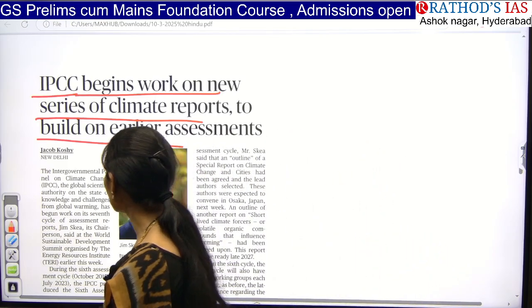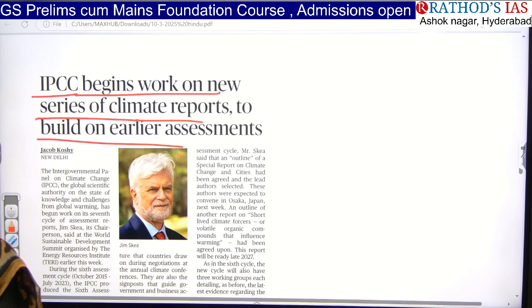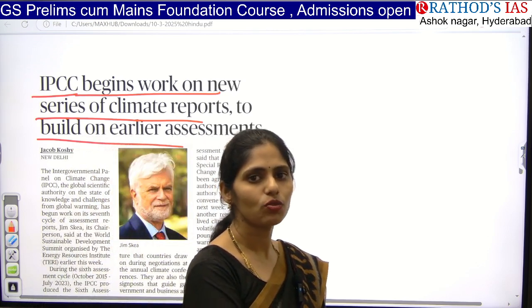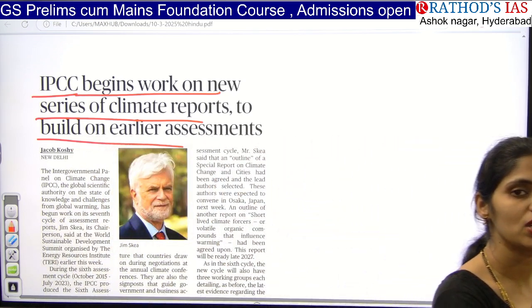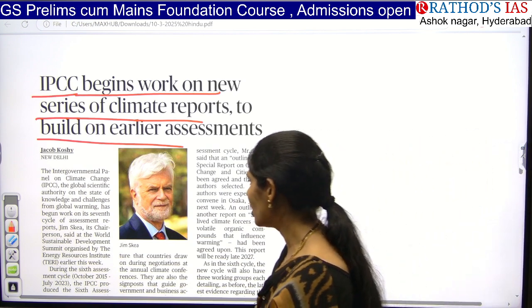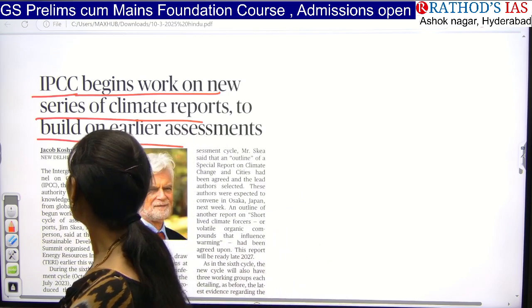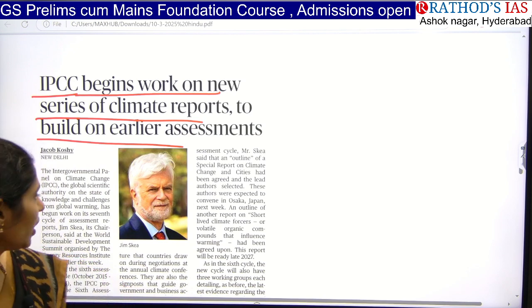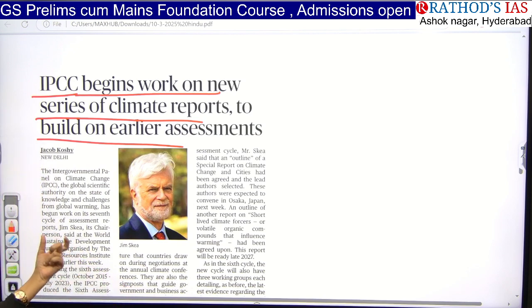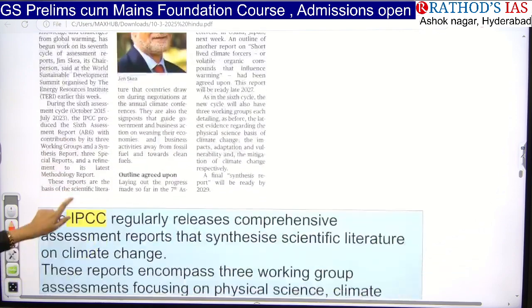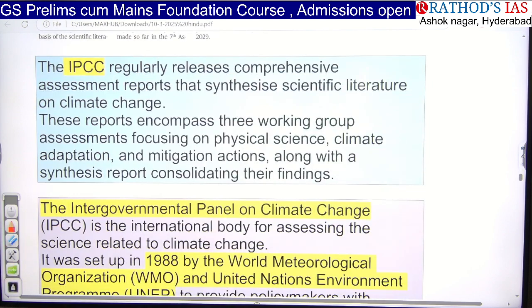IPCC is nothing but the Intergovernmental Panel on Climate Change. This panel assesses what changes are happening in our climate, and because of this climate change, what vulnerabilities are arising. They will say what challenges we are facing, and they are going to begin work on the 7th IPCC report. That is the news, so let us see what this IPCC is.